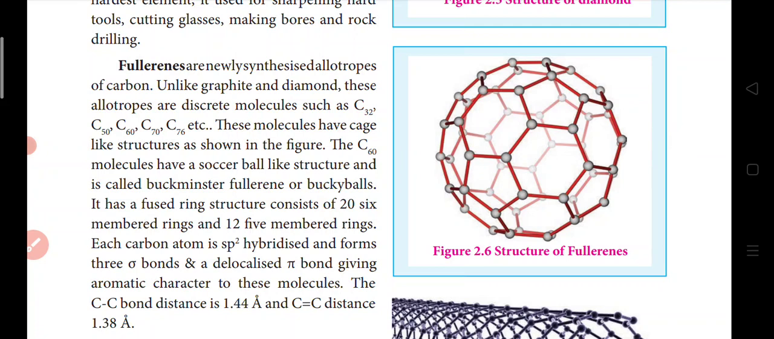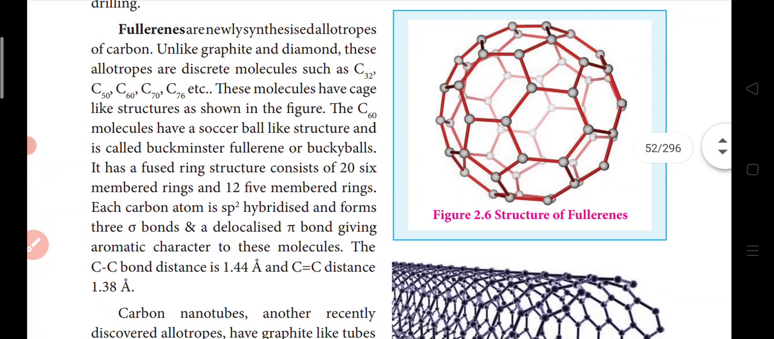That is, it is made up of 32 carbons or 50 carbons or C60, C70, C76. Like this, we have many carbon atoms joined together to form a cage-like structure. The molecules have a cage-like structure. Out of these, 32, 50, 60, the C60 molecule has been given a special name. It looks like a soccer ball and is called Buckminsterfullerene or buckyballs, because it was named after a scientist.